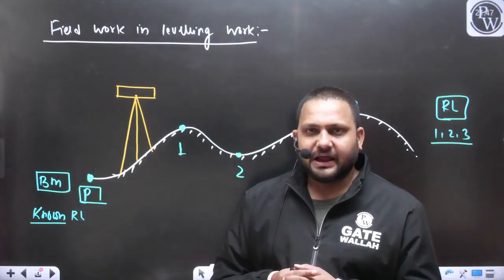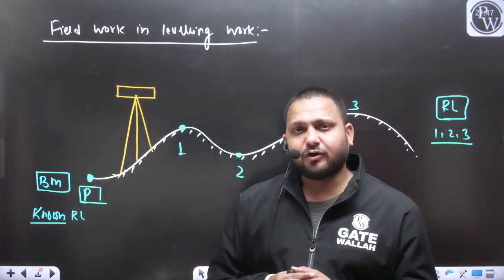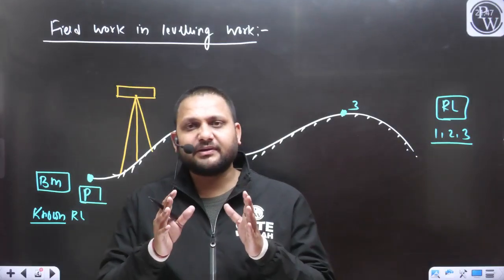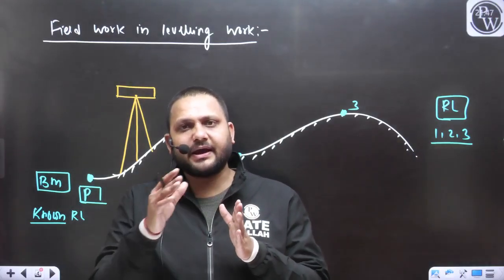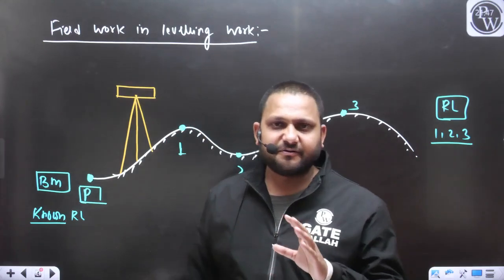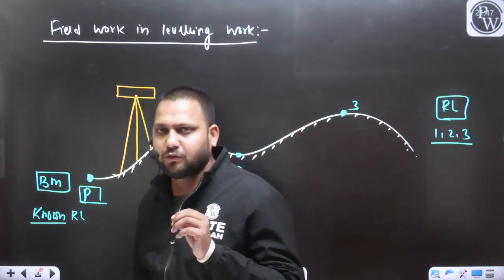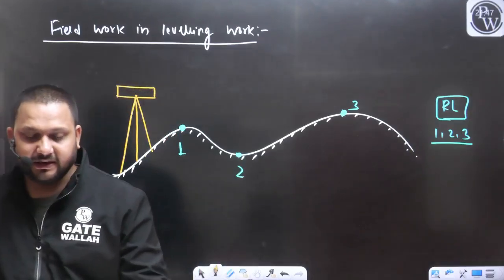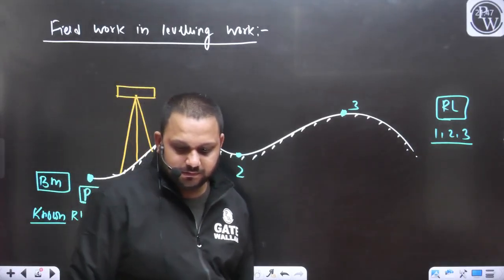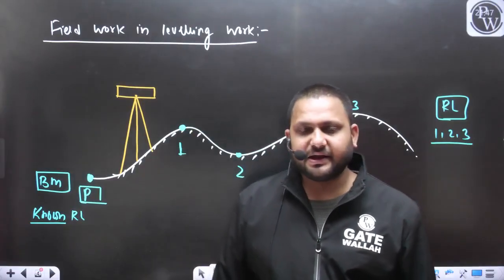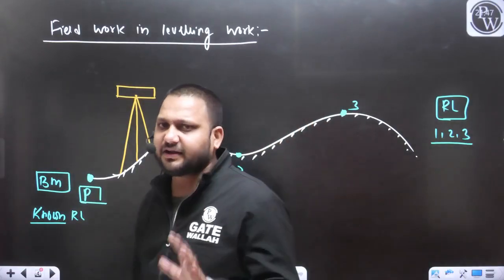Yes or no? Like in the case of compass, the centering was required because you want to measure the angle between the line OA and OB. And if there is no proper centering of the point O, then you will get an incorrect measurement. So in this case, centering is not required.